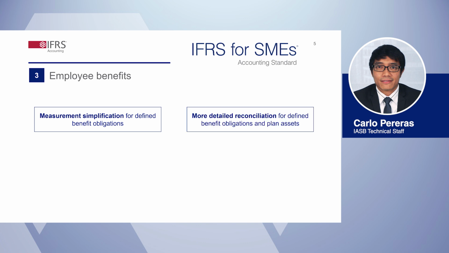The second amendment requires SMEs to provide more detailed information than before about reconciliation for defined benefit obligations and plan assets. Disclosure of these additional reconciling items will help users of financial statements better understand the movements between the opening and closing balances of an SME's retirement benefit liability or asset. It also provides more information about SME's cash flows.